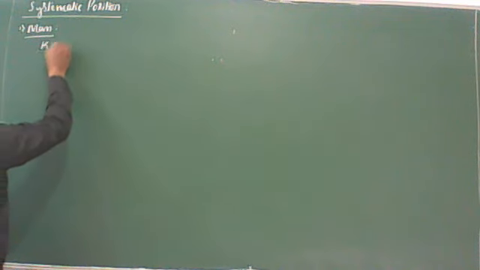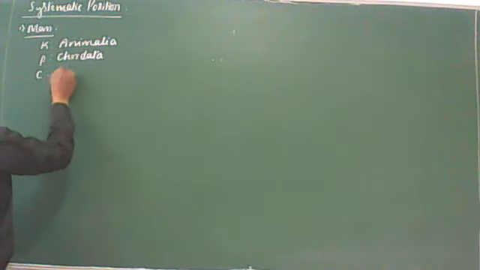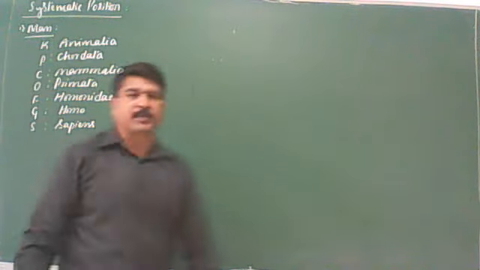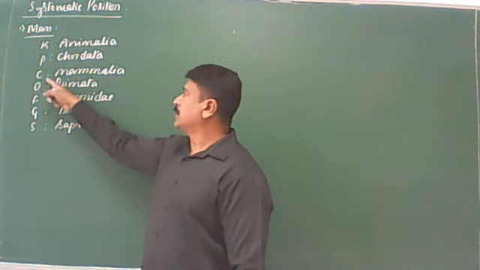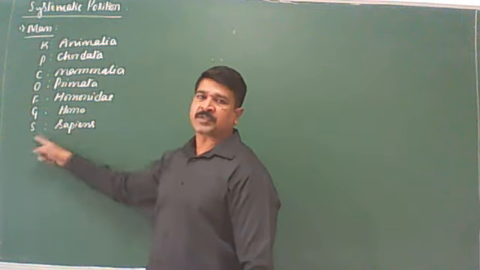Kingdom Animalia, Phylum Chordata, Class Mammalia, Order Primata, Family Hominidae, Genus Homo, Species Sapiens.